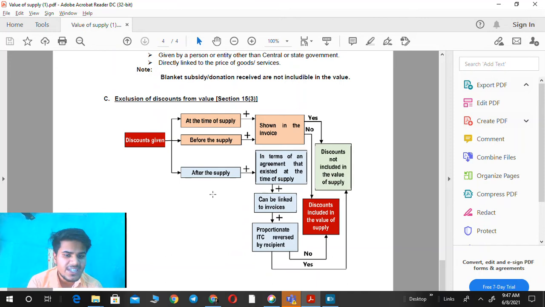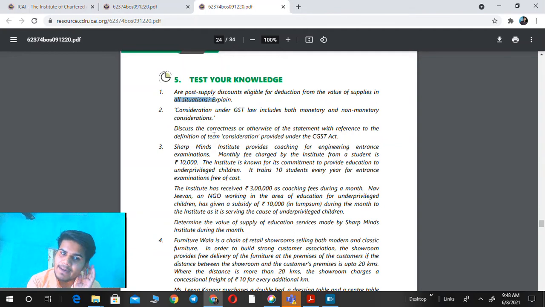After this, if we give the discounts after the supply, the first condition is in terms of an agreement that exists at the time of supply, the second condition is that it can be linked to the invoice, and the last condition is proportionate ITC reversed by the recipient, then we are eligible to deduct the amount of discount from the value of supply. So in the given question, post supply discounts are not eligible in every situation to be deducted from the value of supply. We deduct from the value of supply only if three conditions are satisfied.